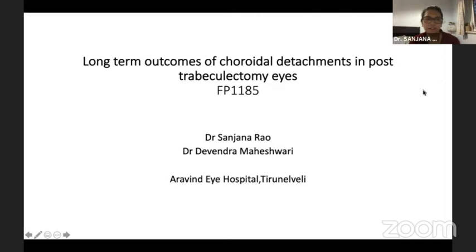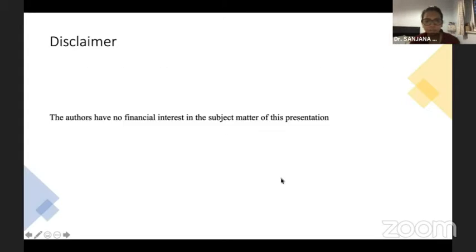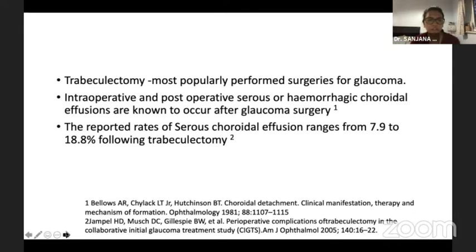So, hi, good morning. Presenting regarding the long-term outcomes of choroidal detachment in post-trabeculectomy eyes. No financial disclosures. Trabeculectomy is one of the most commonly performed surgeries for glaucoma. However, intraoperative and postoperative serous choroidal detachments are likely to occur after surgery, and the reported rates range from 7.9 to 8.8%.